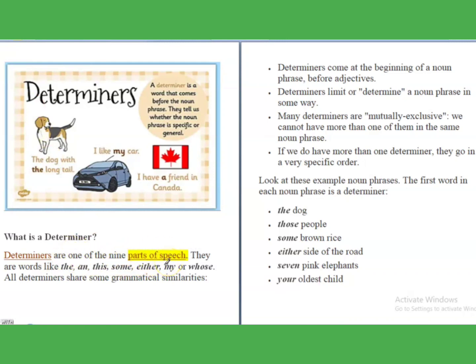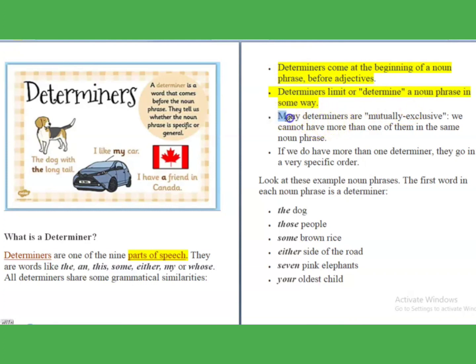parts of speech. Words like the, a, this, some, either, neither, my or whose, they all are determiners, and all determiners share some grammatical similarities. First, determiners come at the beginning of a noun phrase, before adjectives. The second one is that determiners limit or determine a noun phrase in some way.